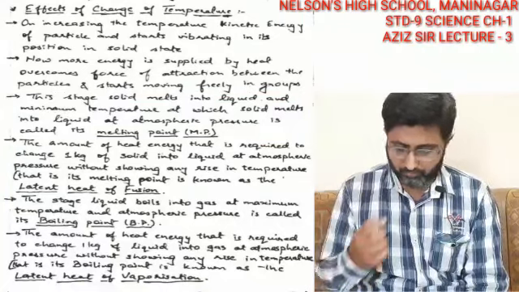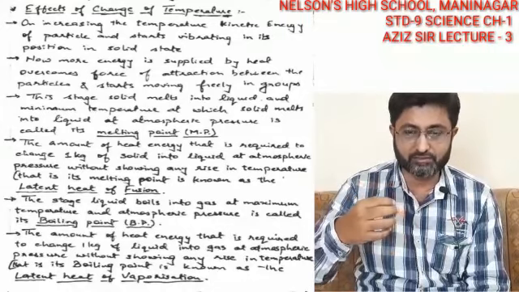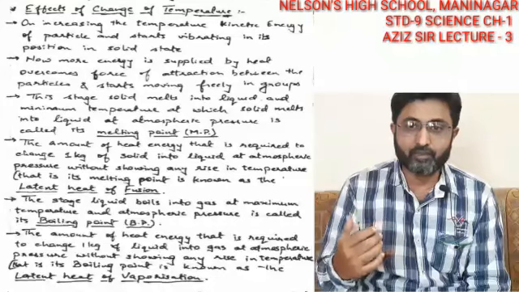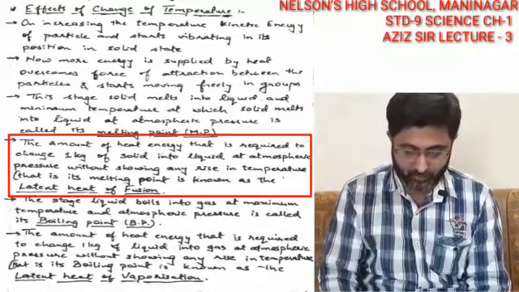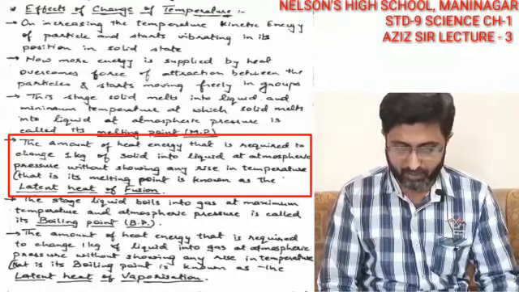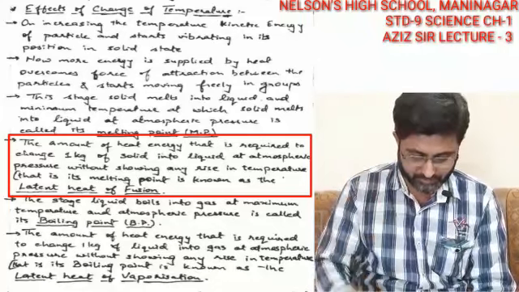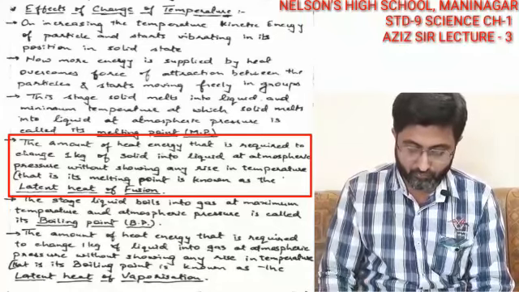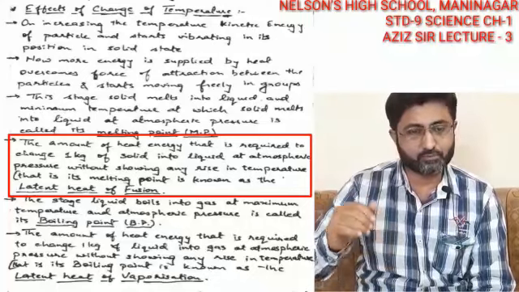Right, now one more thing you are able to see: the ice is gaining energy at 0 degree Celsius only, the heat is being absorbed. This particular energy is called latent heat. Now what is latent heat? I would describe it in the form of a definition: the amount of heat energy that is required to change 1 kg of solid into liquid at 1 atmospheric pressure without any rise in temperature, that is, at its melting point.